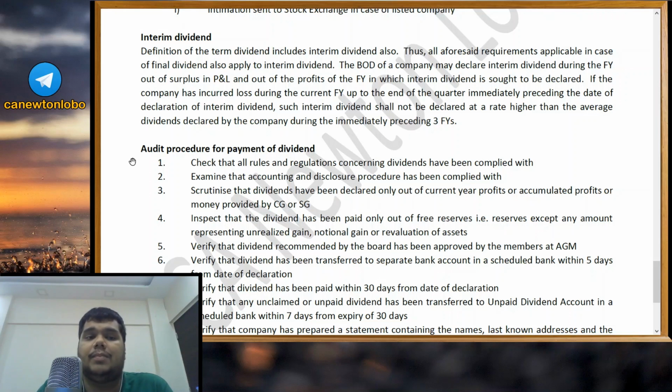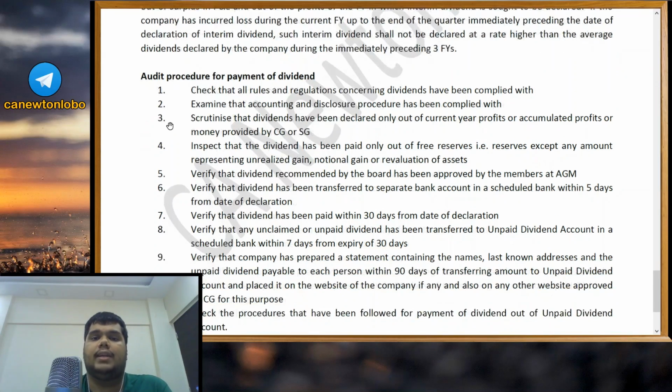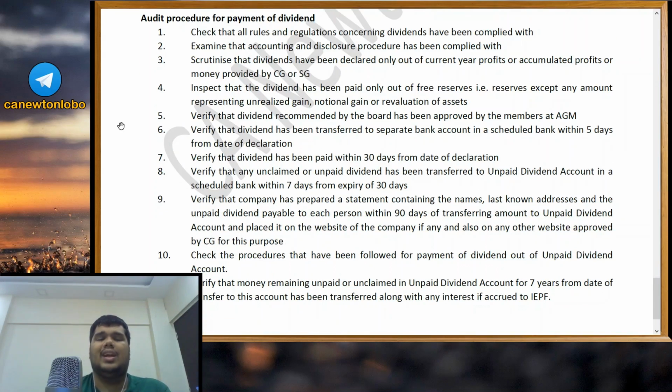Note that if you are incurring profits, then you may declare any percentage, but in case you have suffered loss till that interim period, the preceding interim period, preceding the date of the declaration of interim dividend, then you will have to take the average of the 3 financial years preceding, and you cannot declare dividend more than that rate. Last answer is audit procedure for payment of dividend.